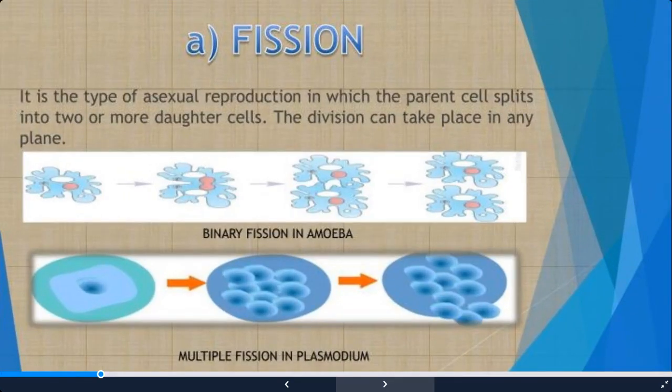Now when we talk of the first type of asexual reproduction, it is fission. It is one of the most simple types of asexual reproduction in which the parent cell splits into two or more daughter cells. When it splits into two daughter cells, it is known as binary fission, which is very commonly seen in unicellular protozoa like amoeba, paramecium, euglena, leishmania. And when a single cell divides into many daughter cells, it is known as multiple fission, which is commonly seen in Plasmodium vivax, a parasite which causes malaria fever.